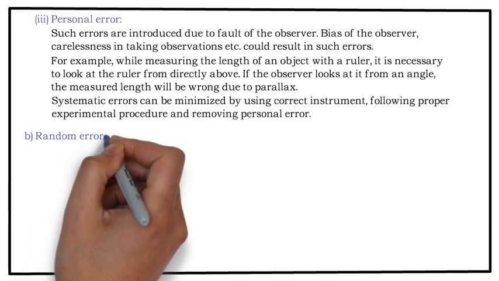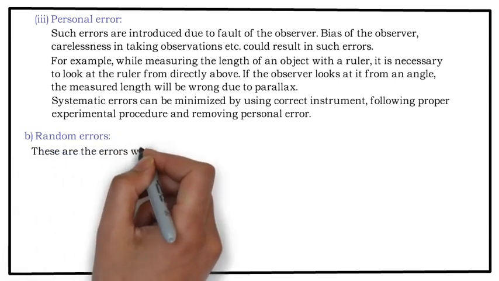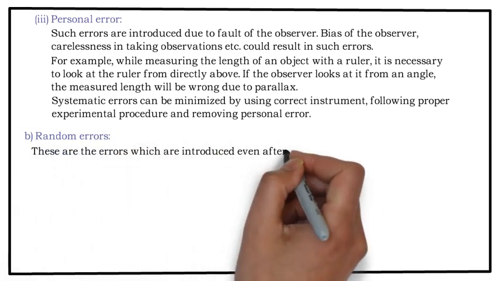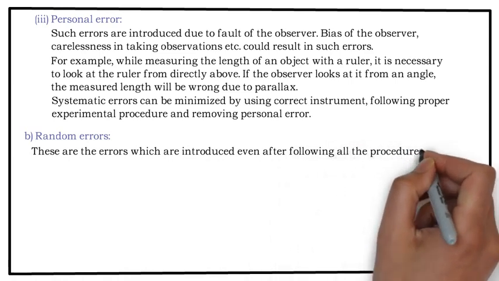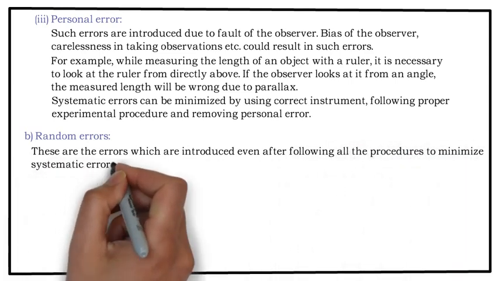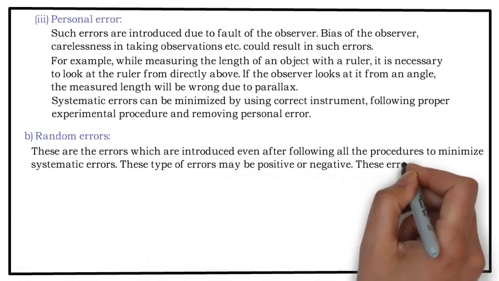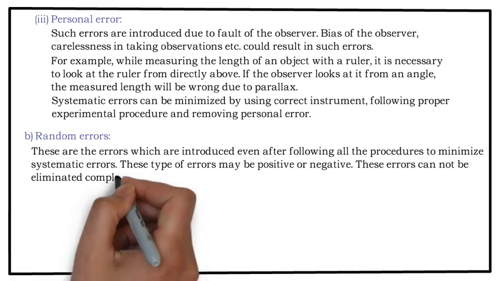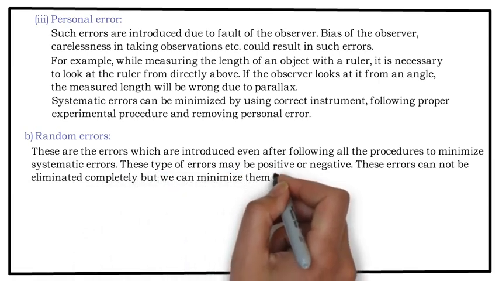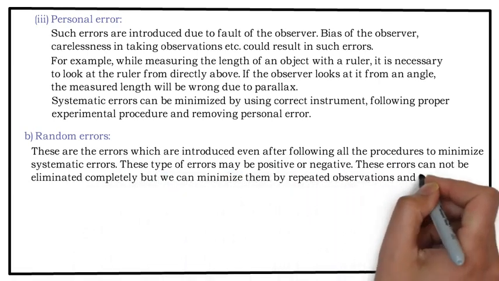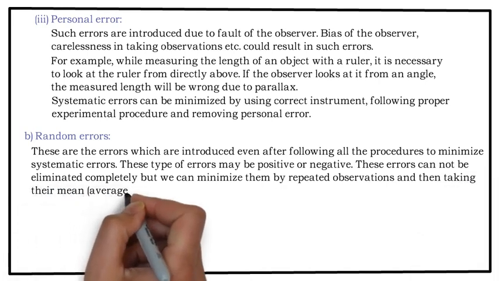B. Random errors. These are the errors which are introduced even after following all the procedures to minimize the systematic errors. These type of errors may be positive or negative. These errors cannot be eliminated completely, but we can minimize them by repeated observations and then taking their mean, that is average.